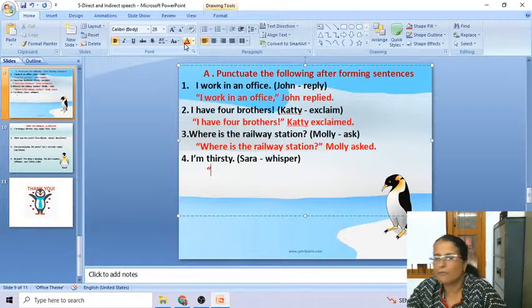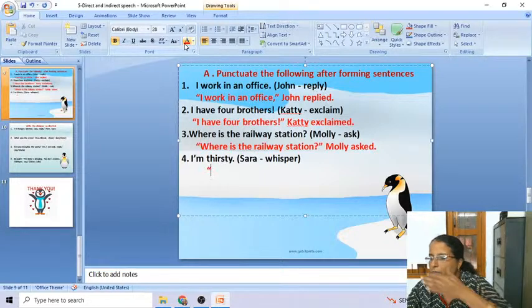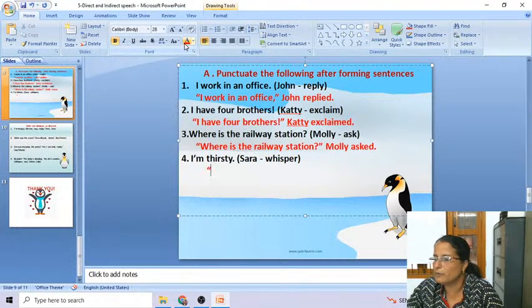Abhishek Sharma, after thirsty, there should be a comma. Sarah whispered. After whispered, there should be a full stop. Agurdi Agarwal, no inverted comma in front of I. After whispered, no full stop. See, when we are checking the punctuations in indirect speech, we will check all these things.